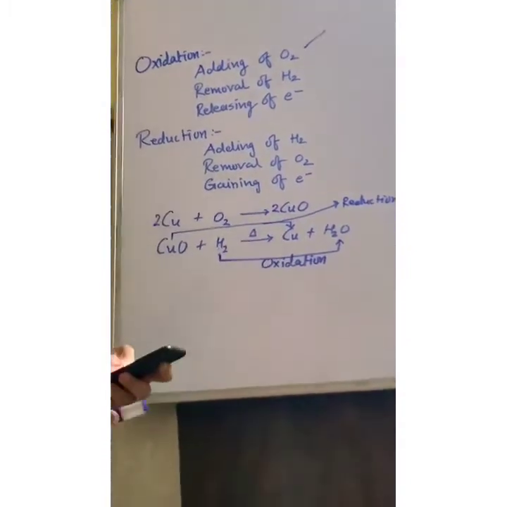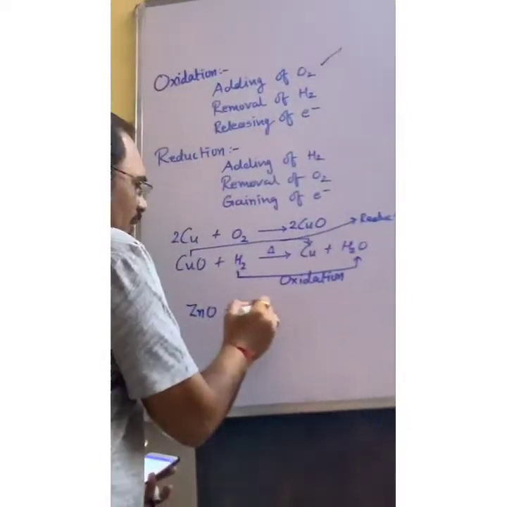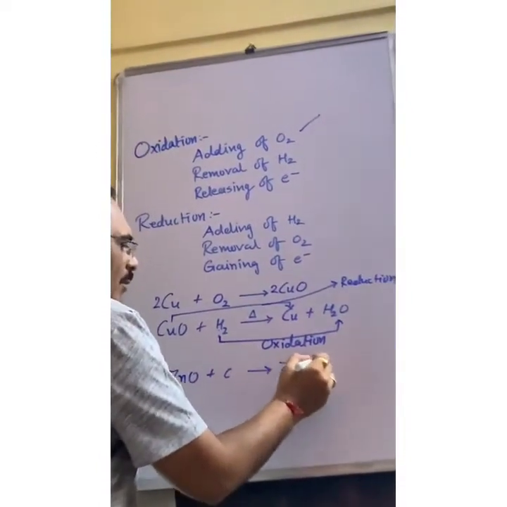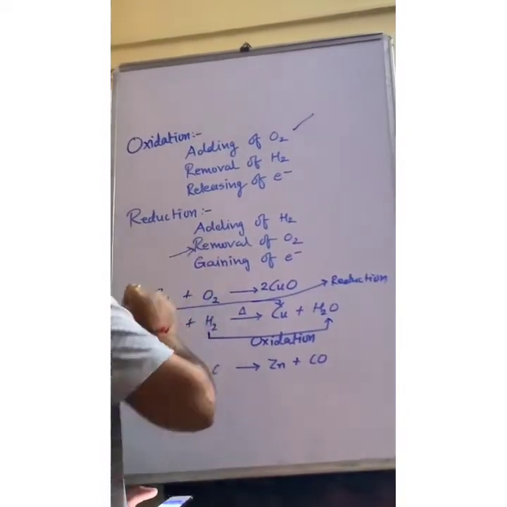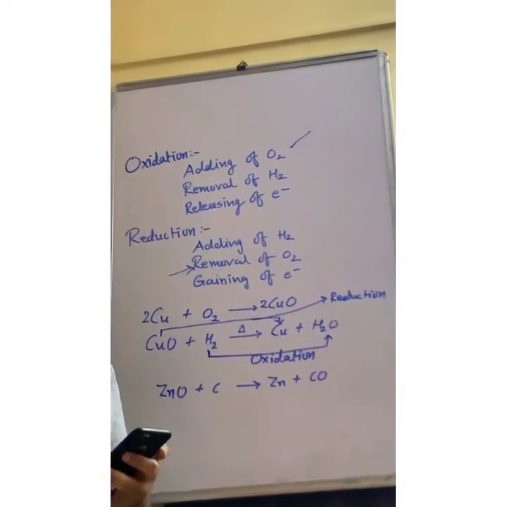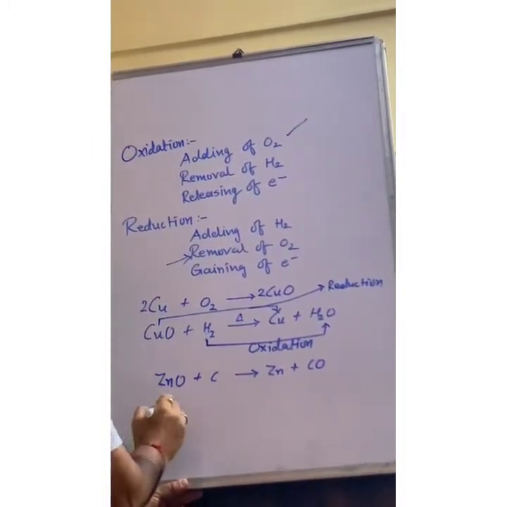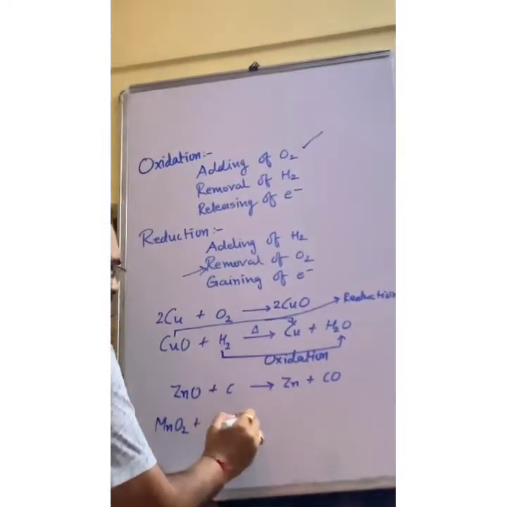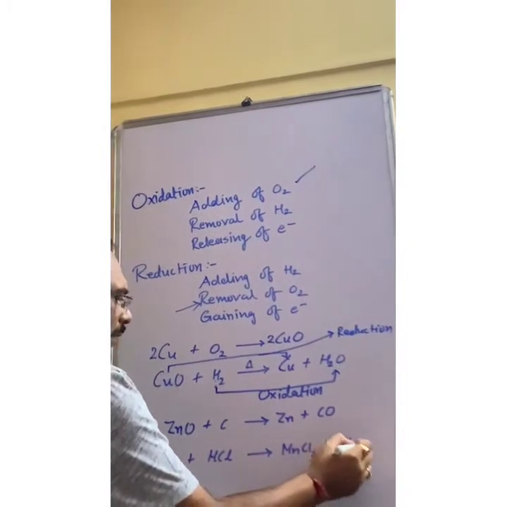Some other examples are also there. As for example, zinc oxide reacts with carbon, zinc is formed, oxygen is removed, carbon dioxide is formed. Removal of oxygen is called reduction. Manganese dioxide, MnO2, when it reacts with hydrochloric acid, then manganese chloride is formed and water is released.